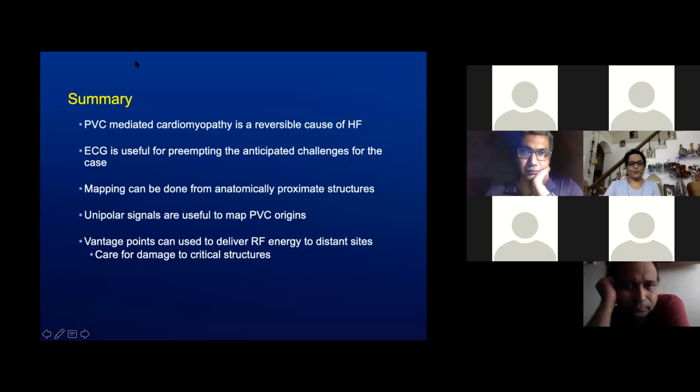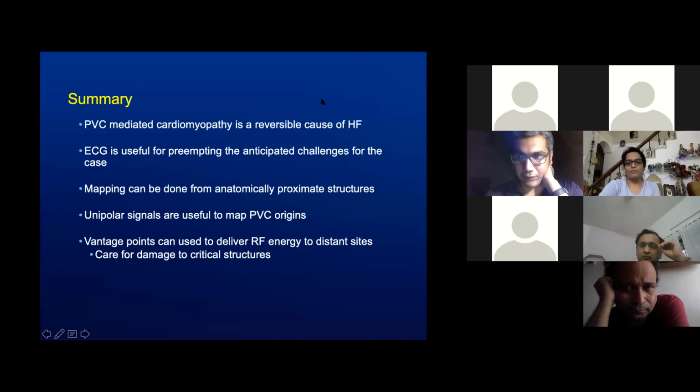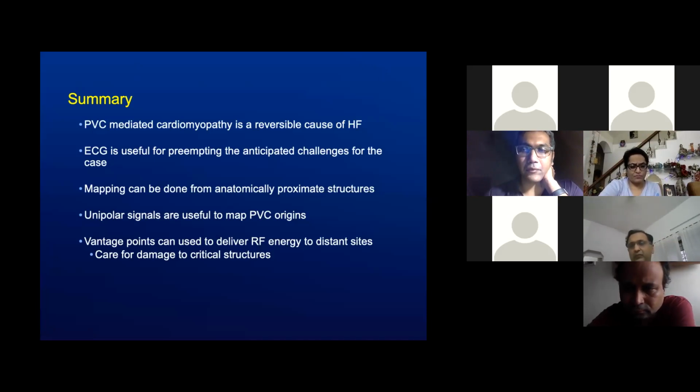Great case, Deepak. Once again, two comments. One thing is, if you have PVCs coming from the LV, which you are not thinking is from the coronary sinus, it is always, as you had rightly said, better to have an imaging like PET or MRI, because the things that these days they bring out no longer surprise us. There are so many things that they bring out, and you are absolutely right in your strategy, but it improved. So that is a different thing.